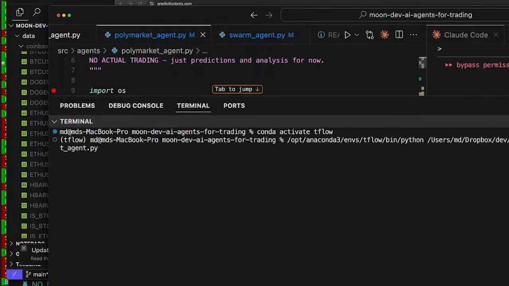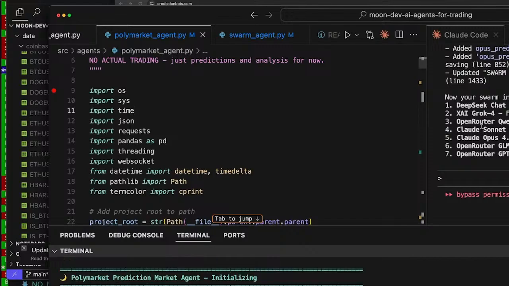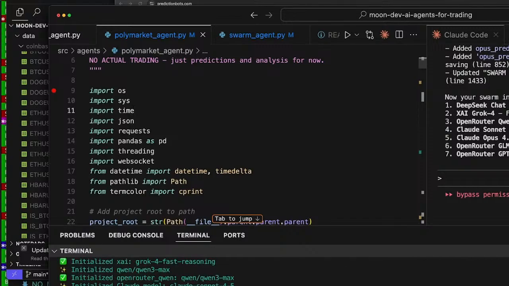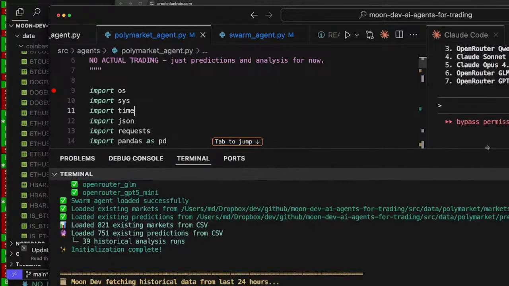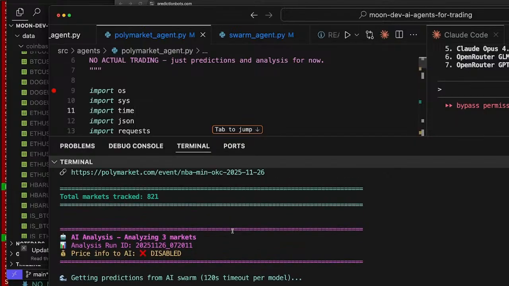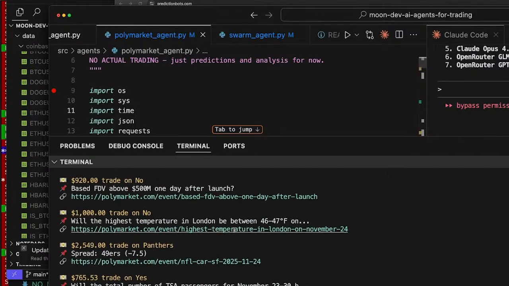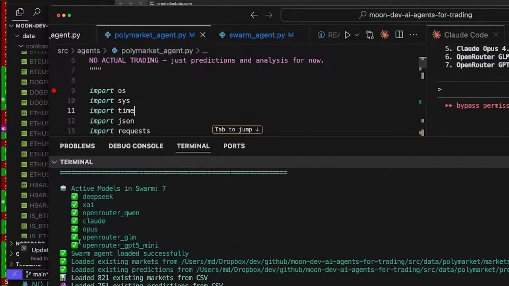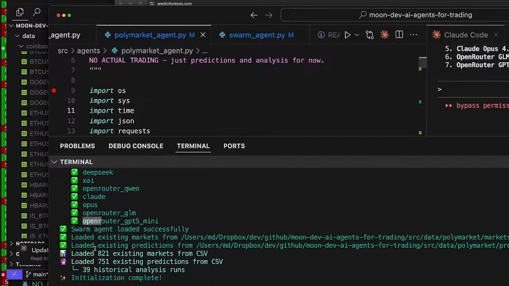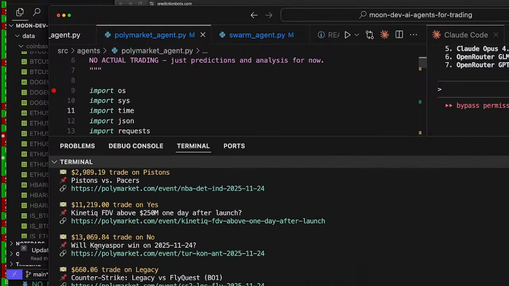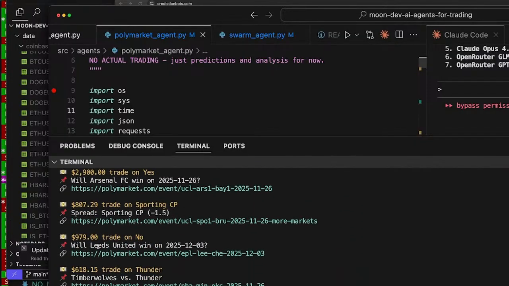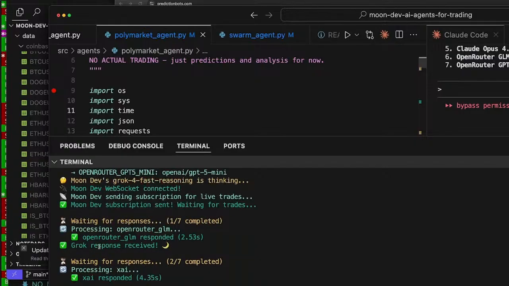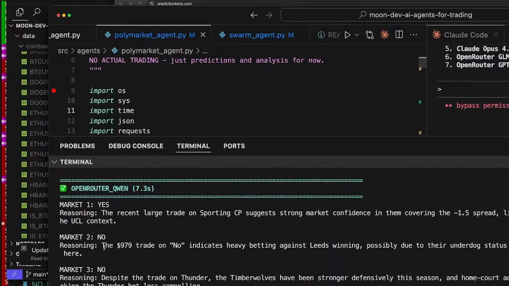You can see now our swarm has DeepSeek Chat, XAI, Grok 4, OpenRouter, Qwen 3, Sonnet 4.5, Opus 4.5. Okay, and let's see. Did it initialize the Opus okay? Let's check it out. Okay, Opus right here. Nice. 7 models are going through this data and they're trying to figure out which market to buy: yes, no, or no trade. So I give them 3 options.